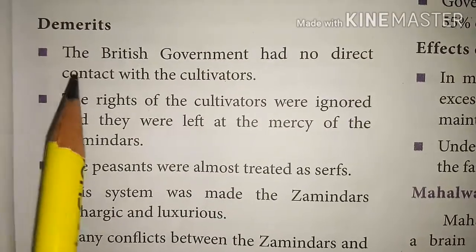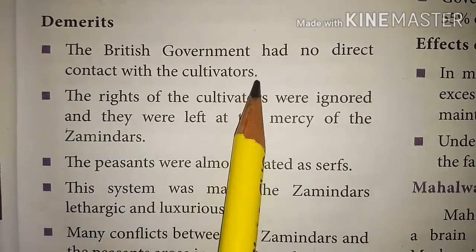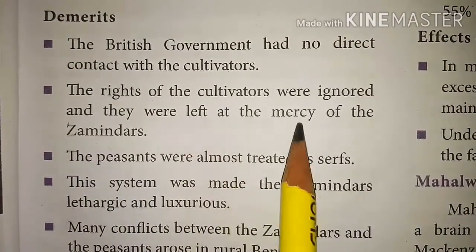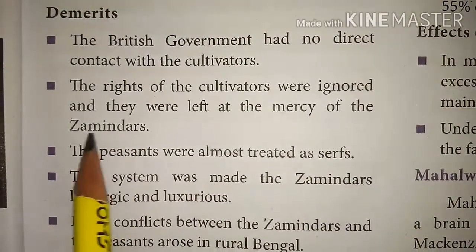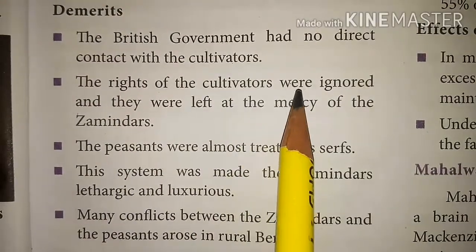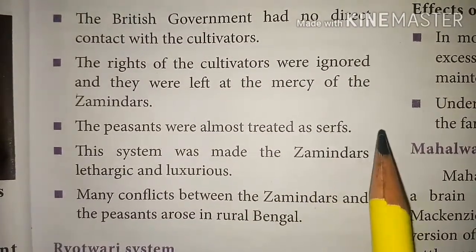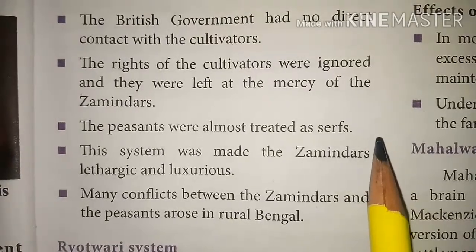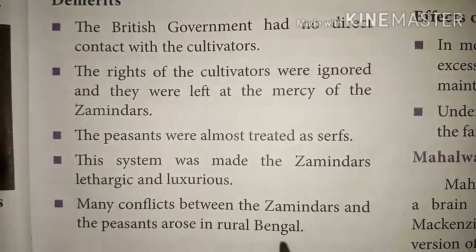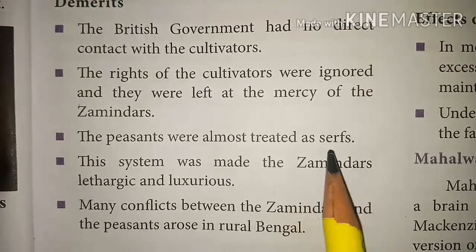Demerits of the permanent settlement. The British government had no direct contact with the cultivators. So the rights of the cultivators were ignored and they were left at the mercy of the zamindars. Zamindars treated cultivators very badly. The peasants were almost treated as serfs. A serf is an agricultural laborer bound by the feudal system who was tied to working on his lord's estate. Serfs had to work only in the zamindar's estate.